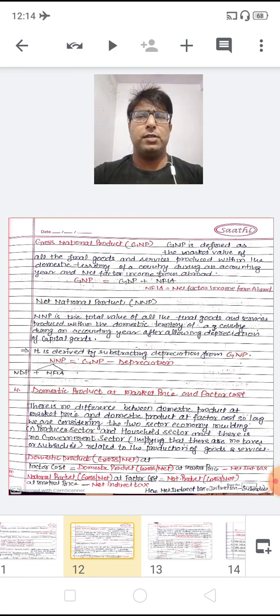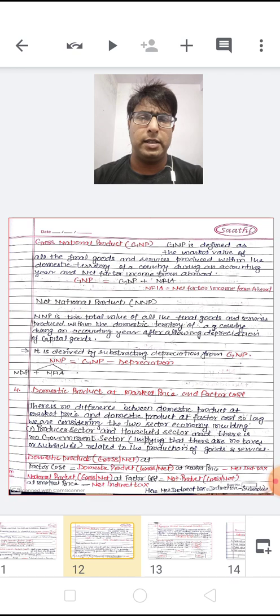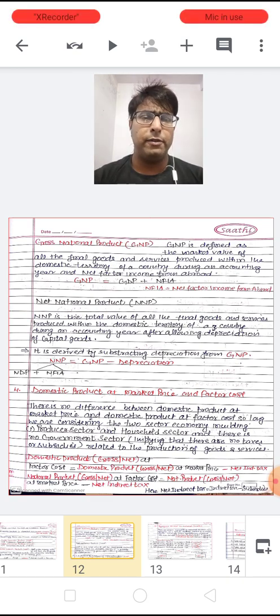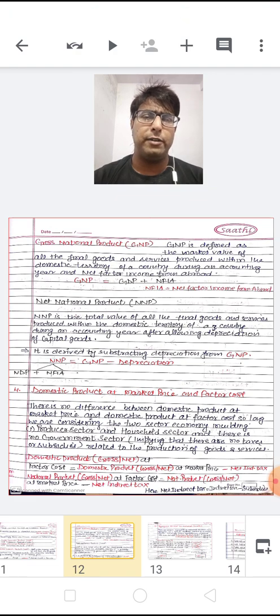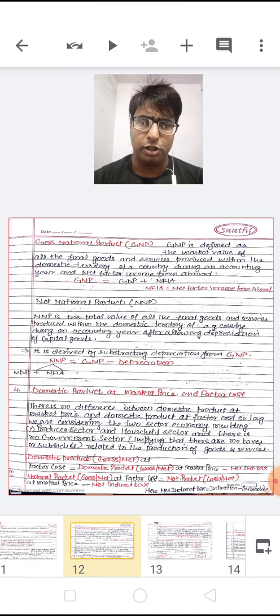From gross to net, as I just said, we have to subtract depreciation. When we are going from gross to net, we subtract depreciation, and when we are going from net to gross, we add depreciation.